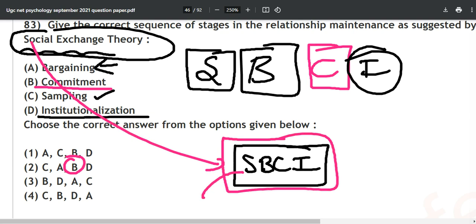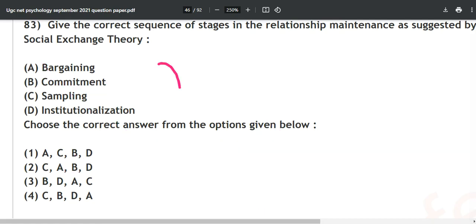SBCI stands for sampling, bargaining, compliance. No, it is commitment. Okay, commitment, and this is for institutionalization. They can ask you to arrange the order next time as well. Why? Because they have asked you over here, give the correct sequence of stages, and this will repeat.